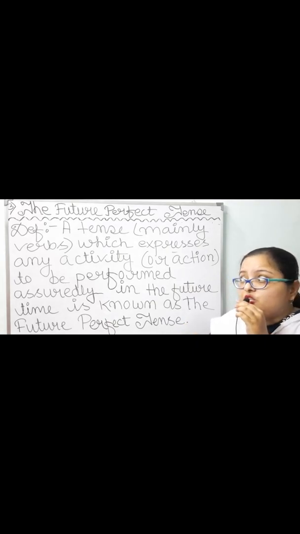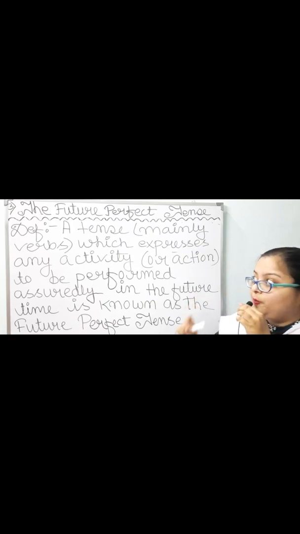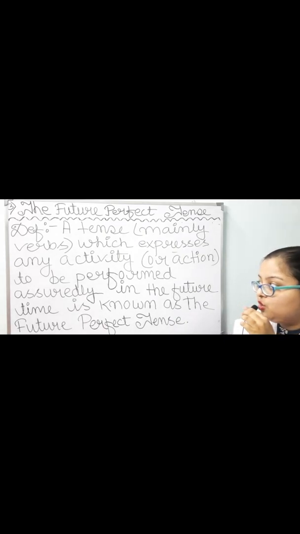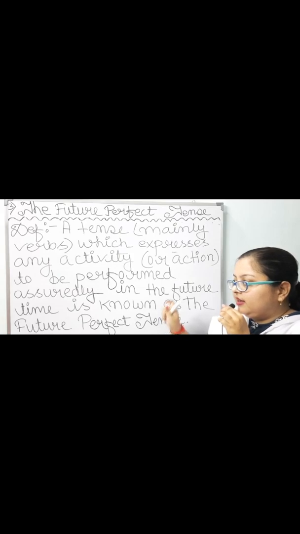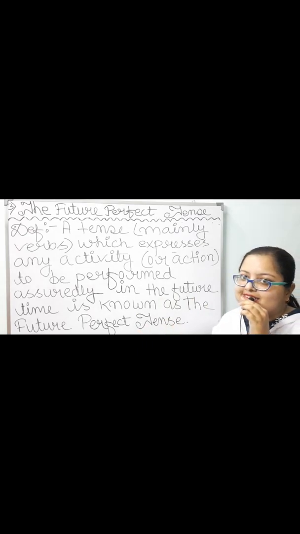We are quite sure of that activity or action that is to take place in the future time. So a tense showing that is known as the future perfect tense.